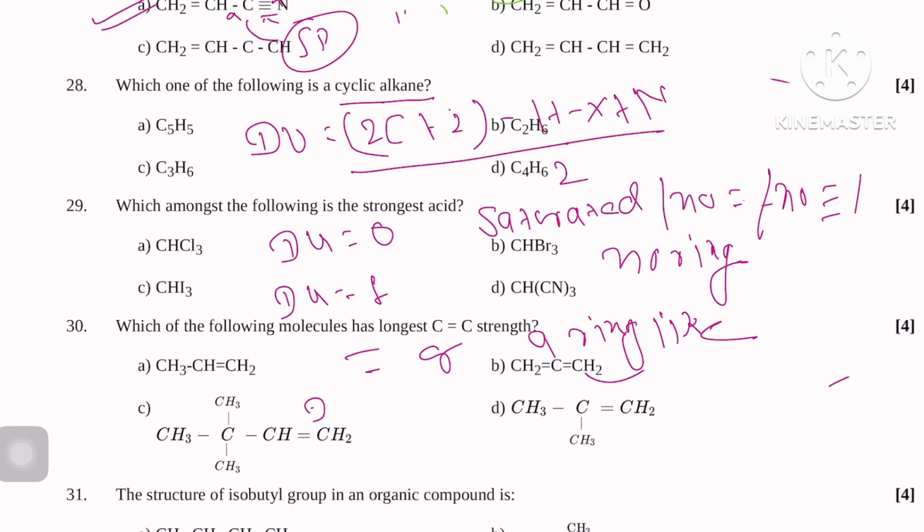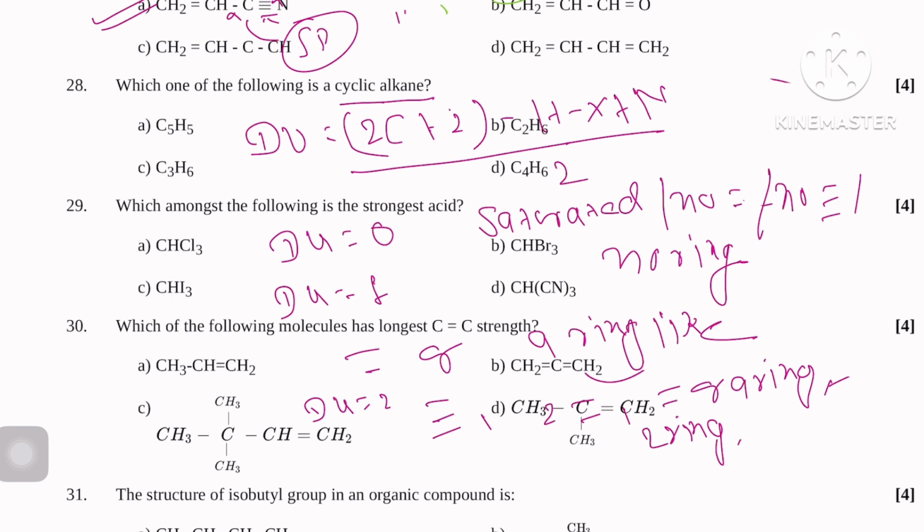If DU equals 2, then you can say one triple bond, or two double bonds, or one double bond and a ring, or also two rings. So on the basis of this formula you can calculate.